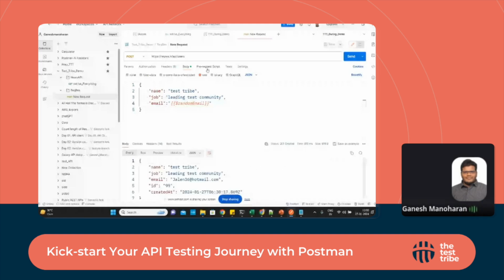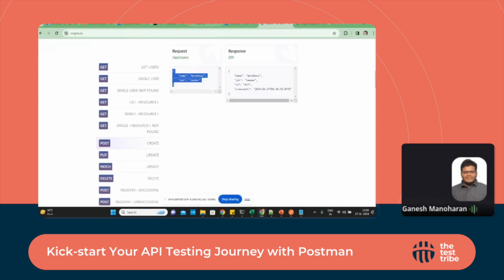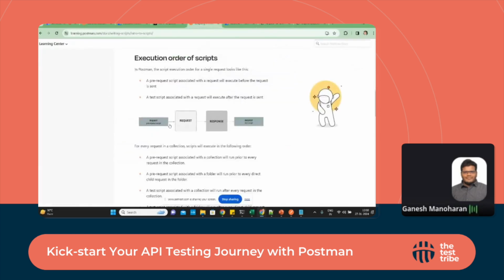If we want to add something in that request, the prerequisite also we can add it. For example, I want to add a request, and every time a unique request will go. So at that time we can add something in the prerequisite, as we saw in that previous example. Postman works in such a way that once the prerequisite runs, then only the request goes.